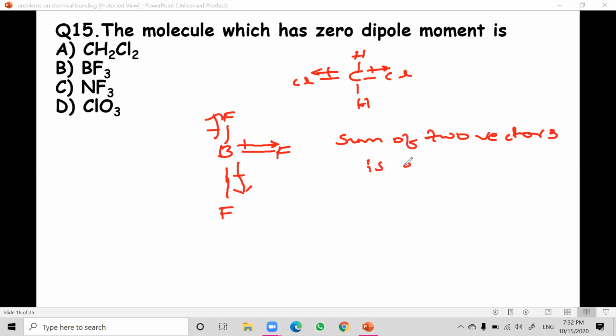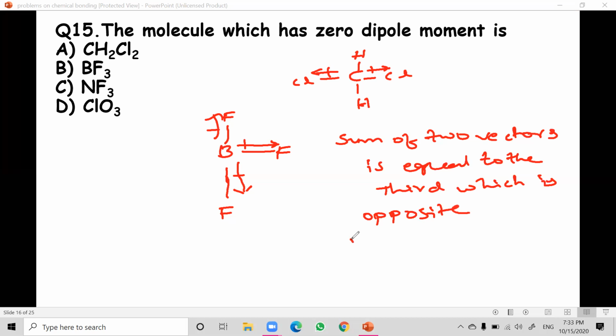The sum of two vectors is equal to the third vector, which is opposite in direction. You can see these two are opposite to the third one, because this is going in this direction, and these two are exactly opposite to this one. So they cancel out each other. That's why the answer is BF3.